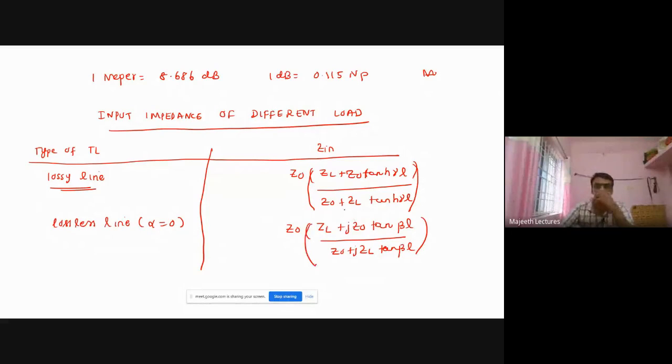So you see the difference. What is gamma here? If you substitute gamma is equal to alpha plus j beta, for a lossless line alpha is 0.